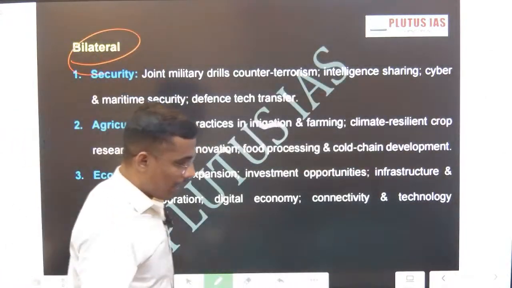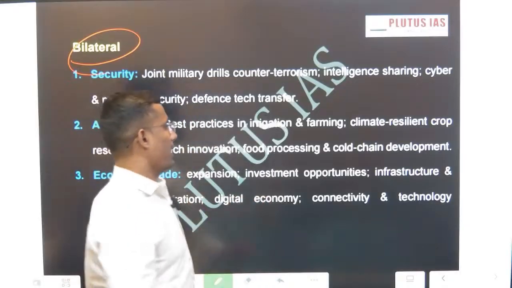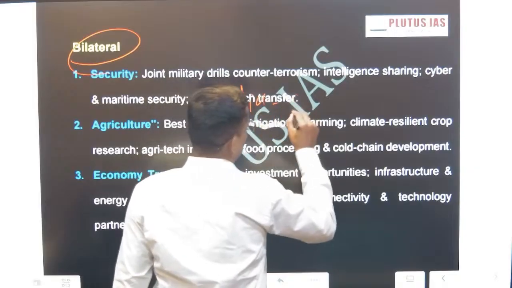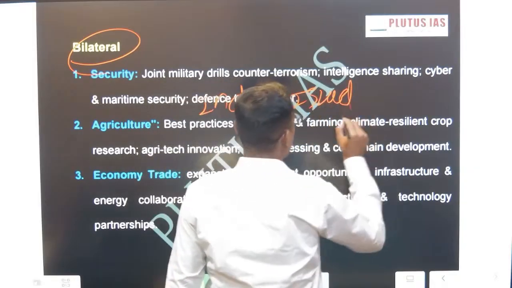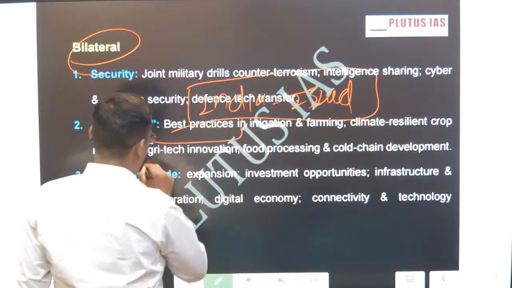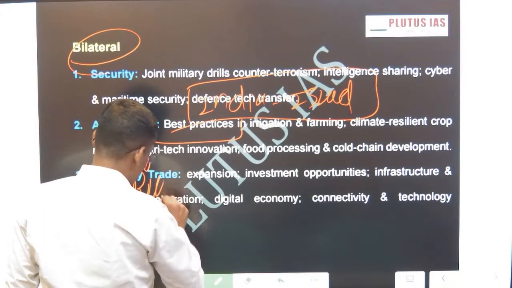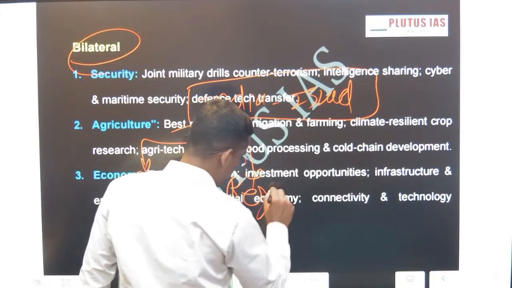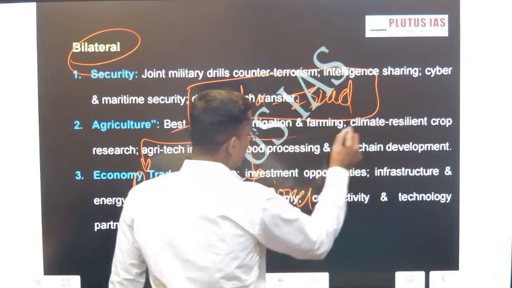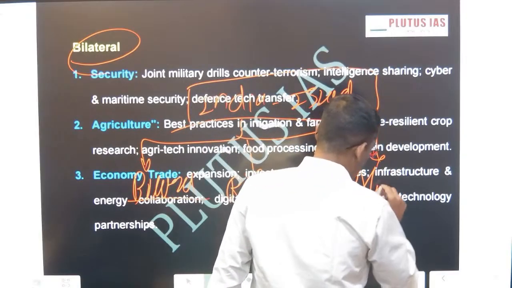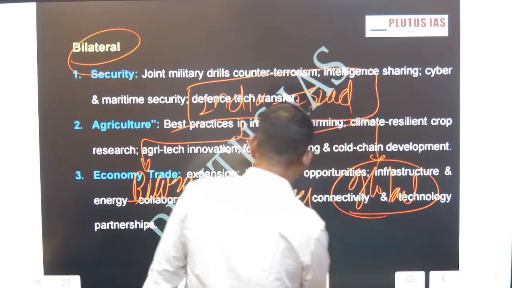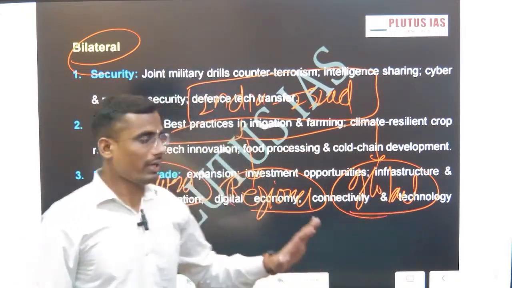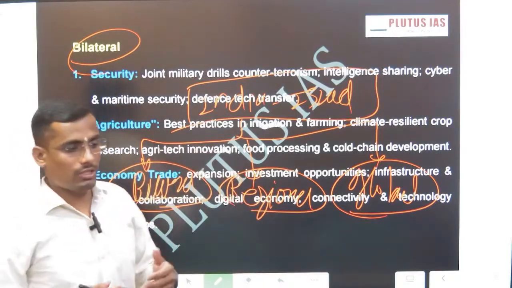In this, I would divide the relationship between India and Israel into three domains, at three levels. First one is the bilateral level. Second one will be the regional level. And third one will be the global level. Why have I divided it in this manner? Because India is engaging with Israel at these three levels. This is one way to start our answer.